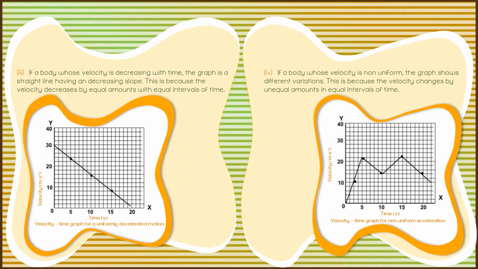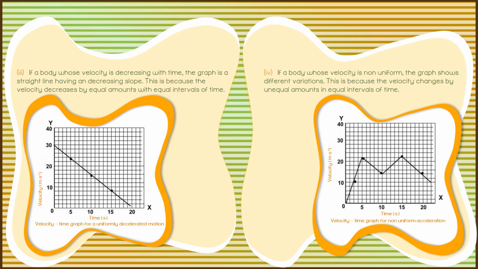And next condition, if a body whose velocity is decreasing with time, the graph is a straight line having a decreasing slope. This is because the velocity decreases by equal amount with equal intervals of time. And the last condition, if a body whose velocity is non-uniform, the graph shows different variation, because the velocity changes by unequal amount in equal intervals of time.